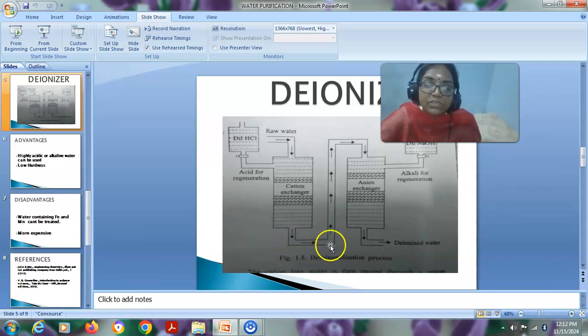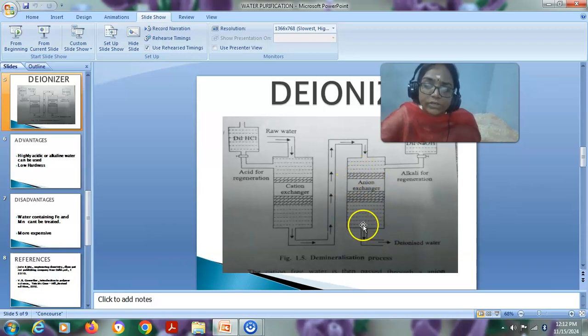Then the cation free water is passed to the anion exchanger column, where all the anions are absorbed on the surface of the anion exchanger resin. The water which comes out from the anion exchanger column is free from anions. That way we are able to remove the positively charged ions as well as the negatively charged ions, both the cations and the anions, from the water.